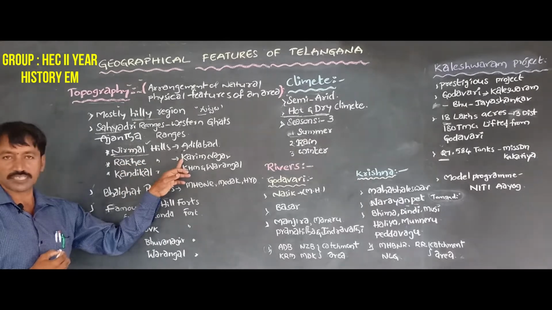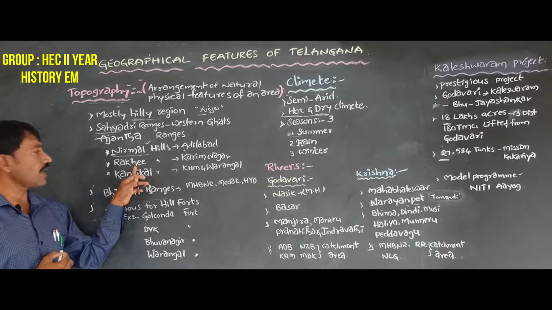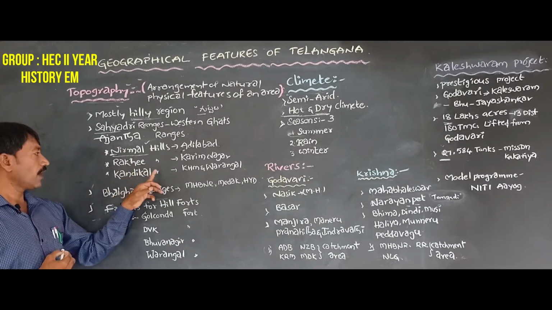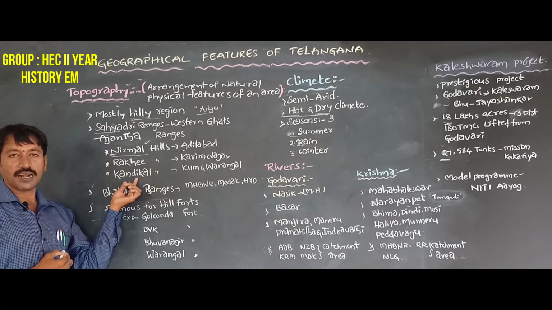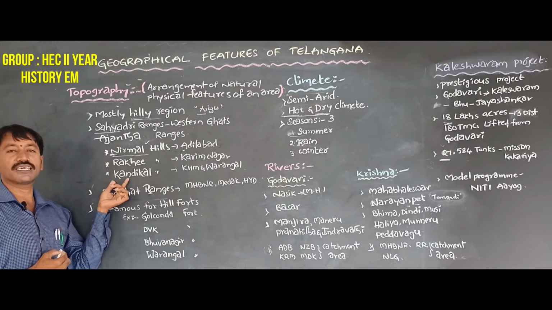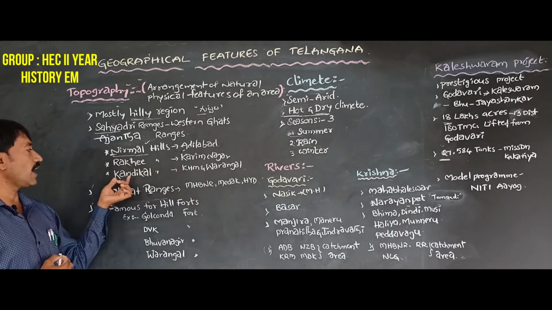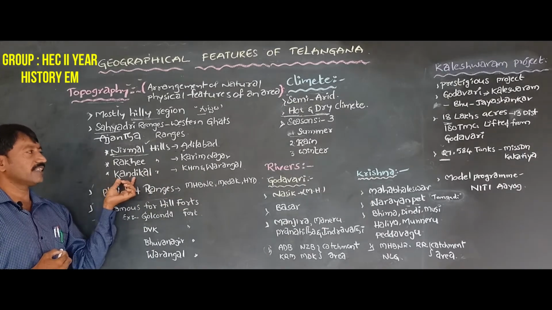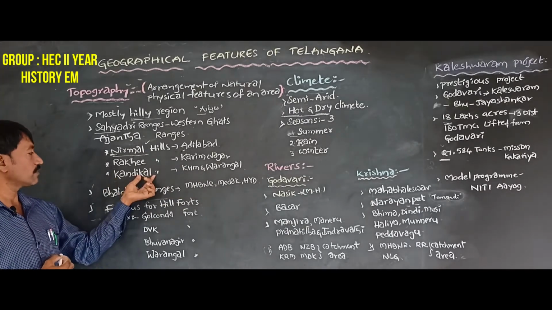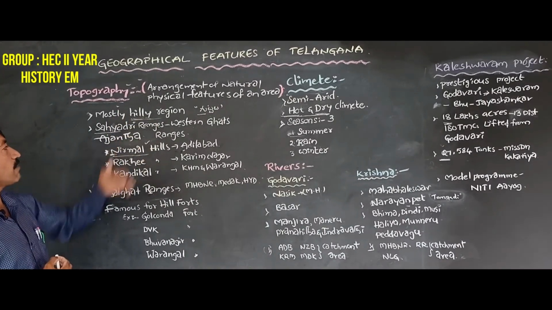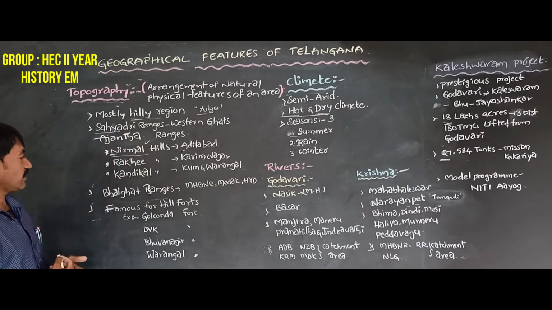In Karimnagar district, they are called Rocky Hills. And in Khammam and Warangal, they are known as Kandikal Hills. So this is the information about the Sahyadri ranges in Telangana.